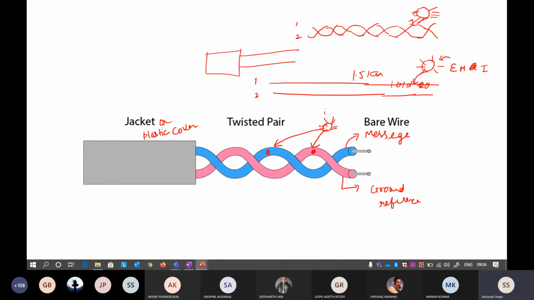So with the intertwining of the wires, this device that is emitting electromagnetic radiation is only able to access this wire for a shorter amount of time. If this device is able to transmit some interference to this wire, it will be only for a short amount of time. After that, the signal will automatically correct itself.